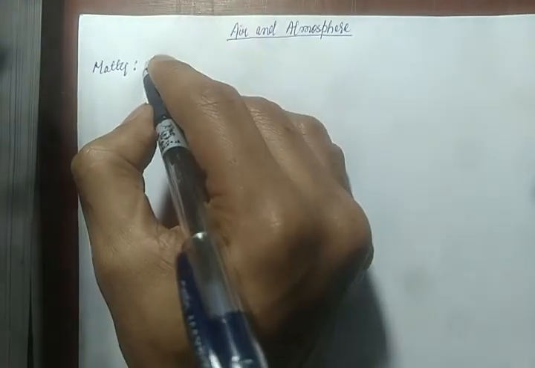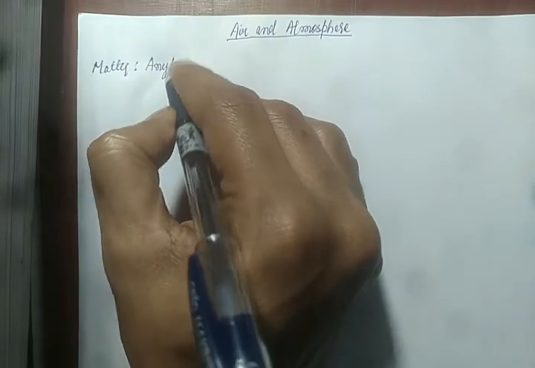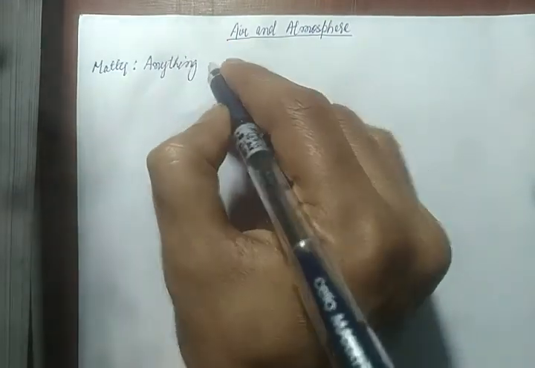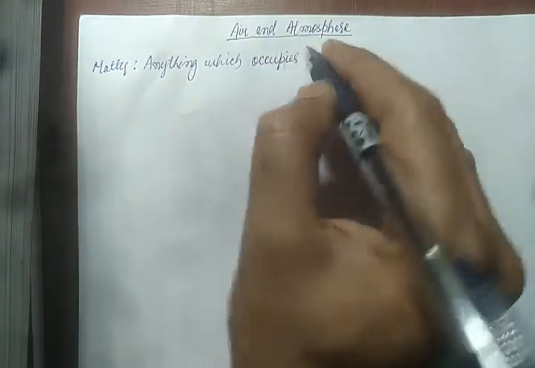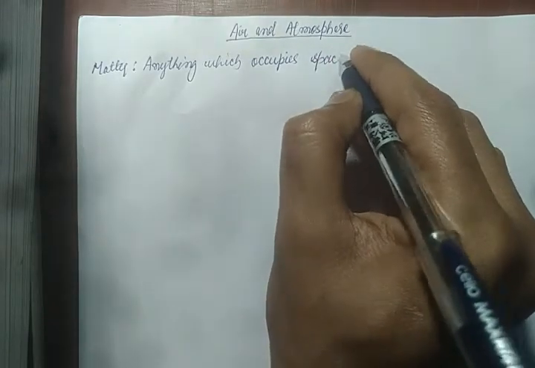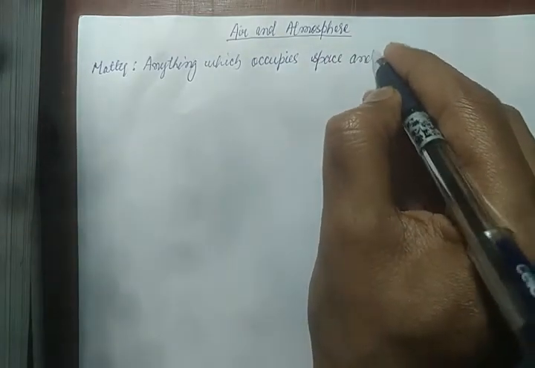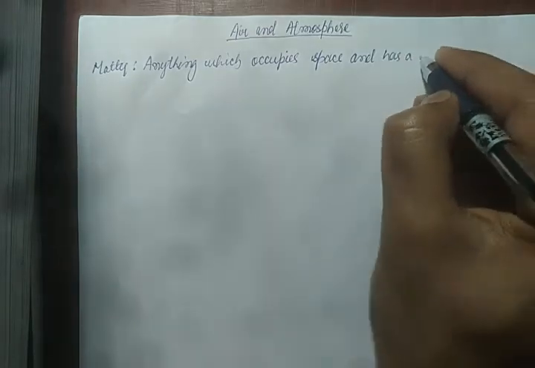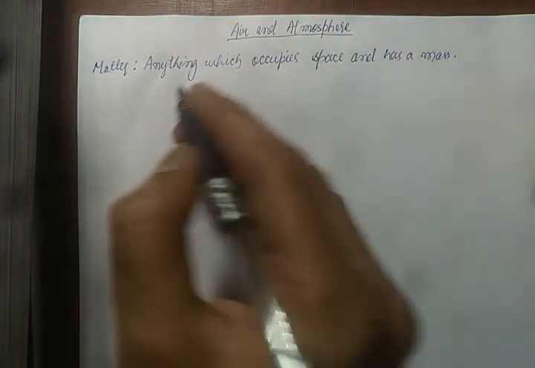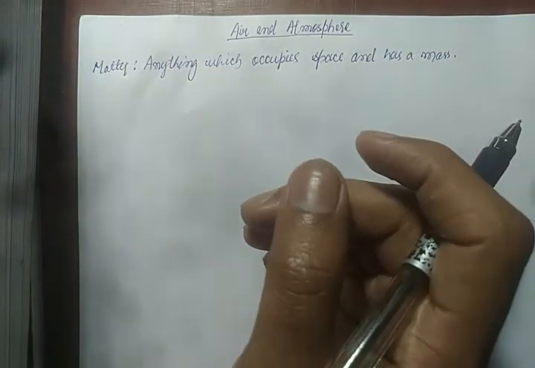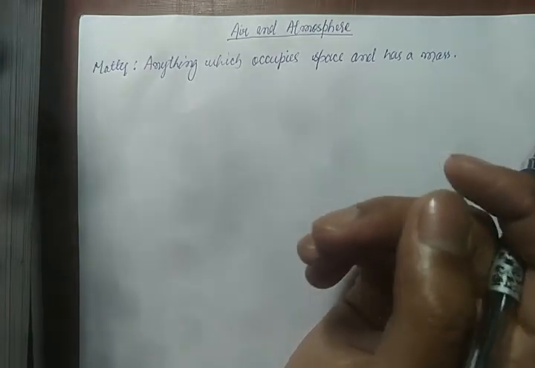Because we know that matter is anything which occupies space and has a mass. So air is also a matter. How? Because air also occupies space and has a mass. That is why we can say air is also a matter.